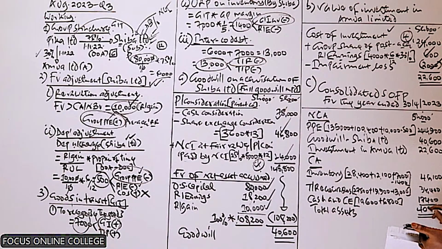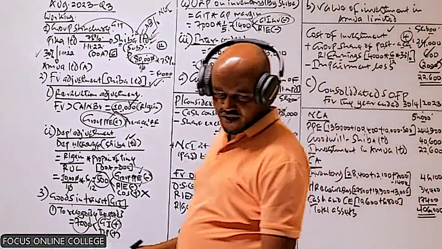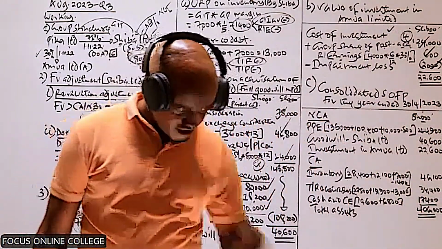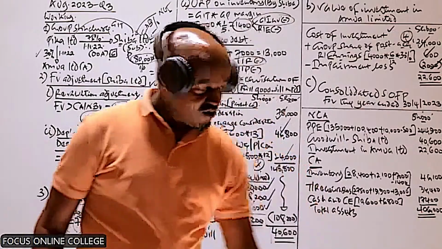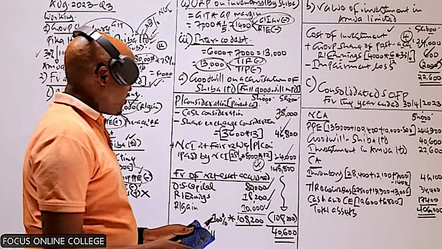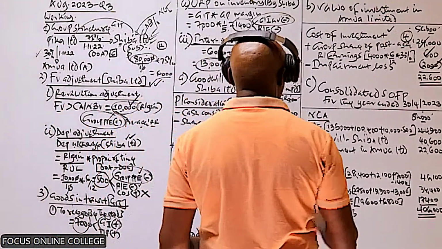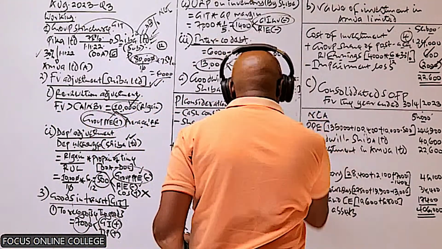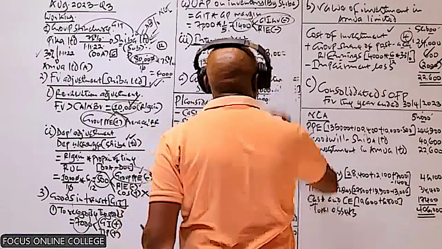In this case, I'm getting 406,000. I don't know whether you're getting the same. So you can do away with this to create space here.